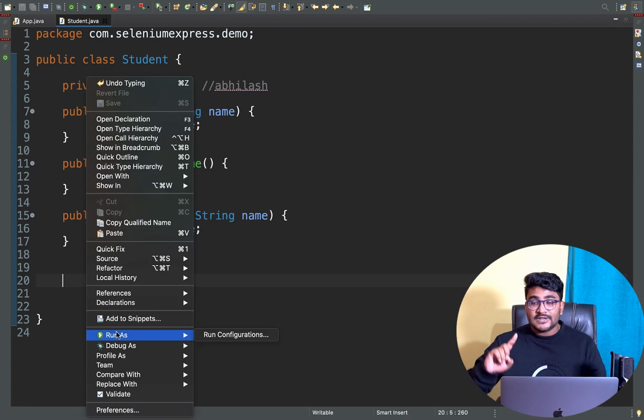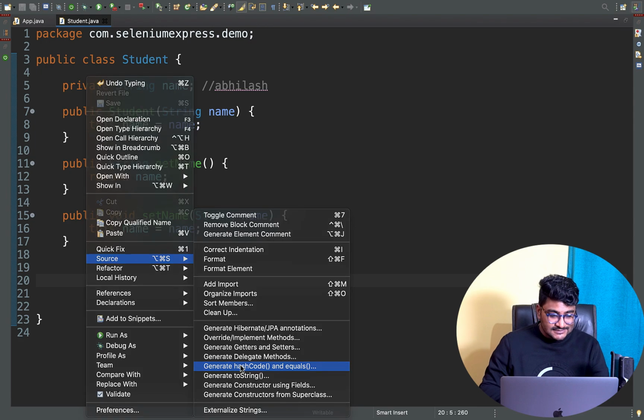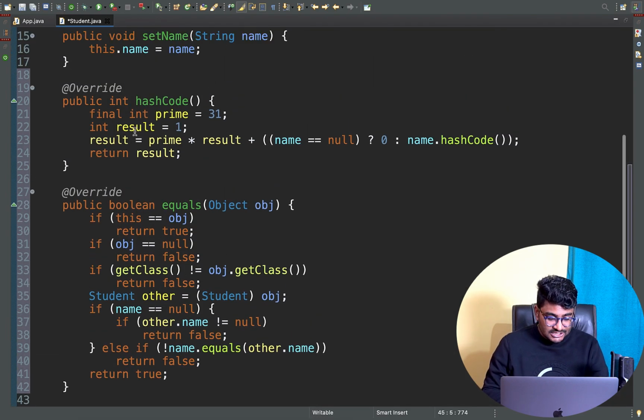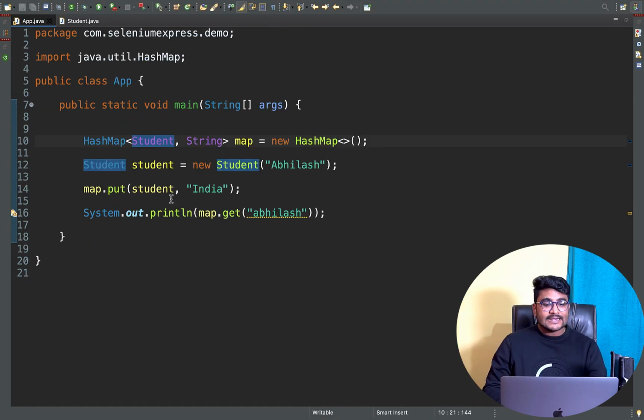And if you don't, please go back to my previous videos on HashMap and please do check that right there. So I'll go to source and I'll generate the hashcode and equals here through my IDE. So my hashcode and equals got generated, and I'll go to app.java. Right now, happily, I can use my student object as the key in the HashMap.